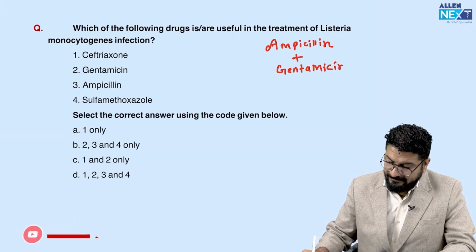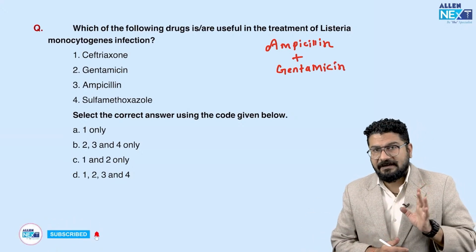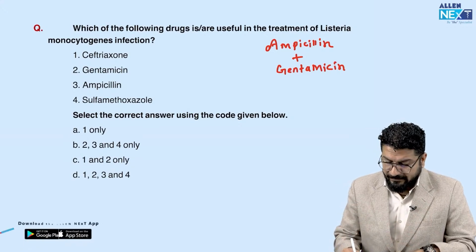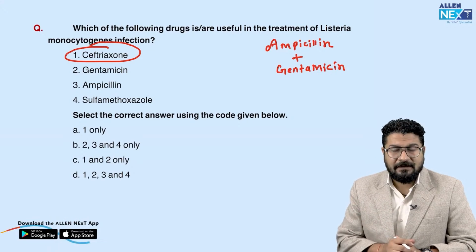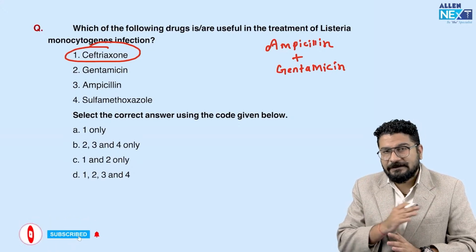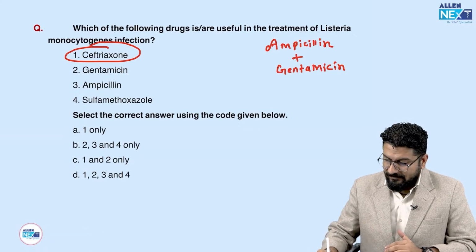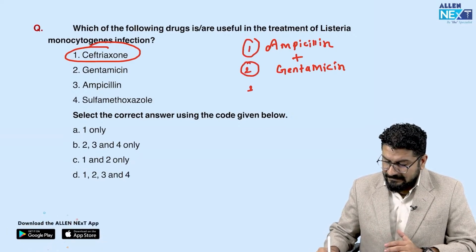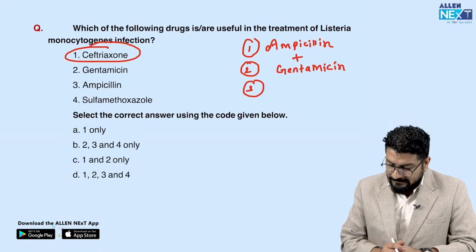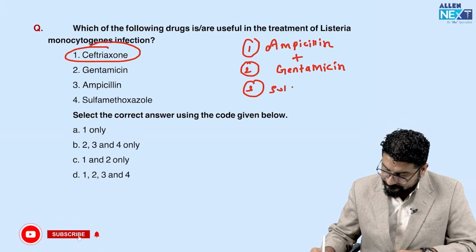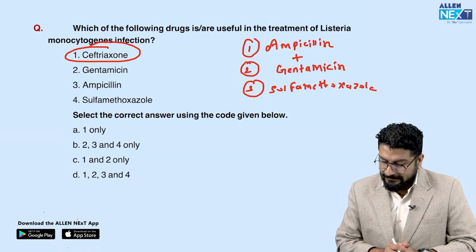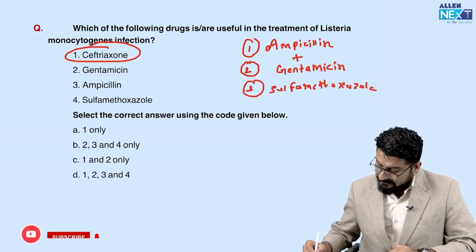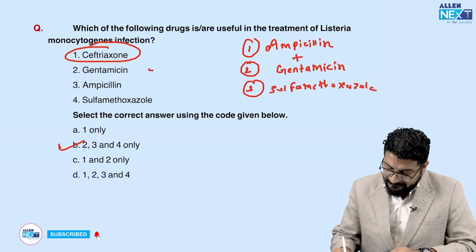Generally what happens in practice is whenever we see a patient with meningitis, we start empirical antibiotic. That empirical antibiotic of choice is ceftriaxone. But whenever the culture report arrives and we see Listeria infection, then we have to stop ceftriaxone because there is no role for ceftriaxone. So the ampicillin gentamicin combination is generally what we use. And the third thing which we can add is sulfamethoxazole. Remember, ceftriaxone will not have a role in Listeria monocytogenes. So the correct answer for this question will be 2, 3 and 4. These three are used.